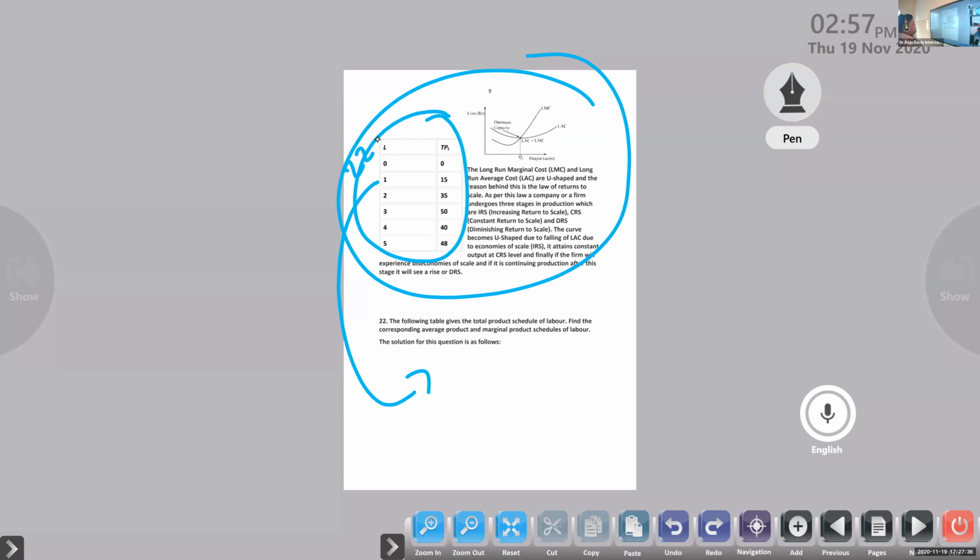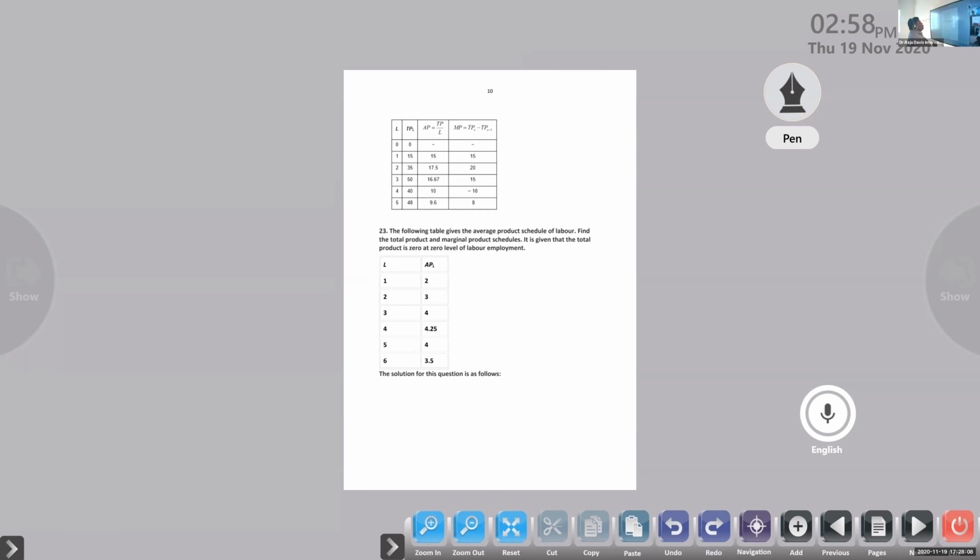So what is the question here? 22nd question. The following table gives the total product schedule per labor. So L is 0, 1, 2, 3, 4, 5. You can see total product per labor: 0, 15, 35, 50, 40, 48. The question is, find the corresponding average product and marginal product schedules of labor. Find out the average product and marginal product. Check the table here, question number 22. Everyone, just keep that in your mind.